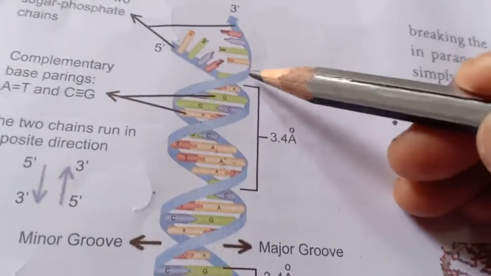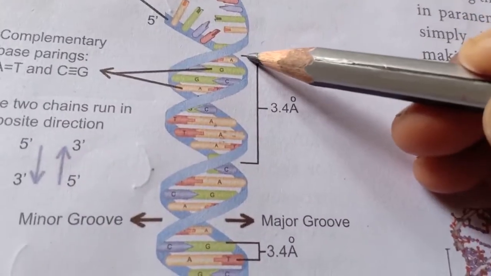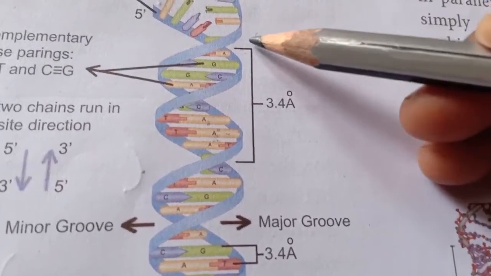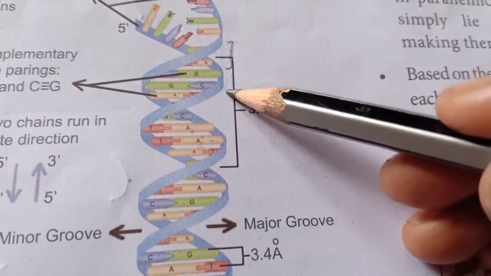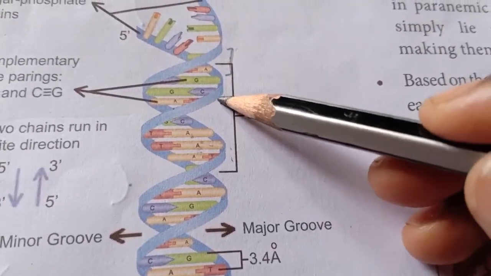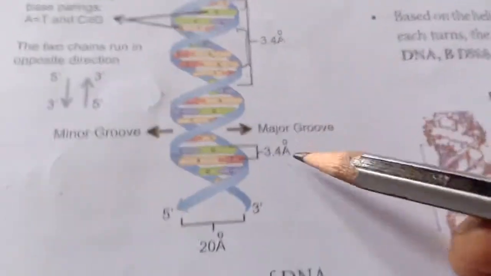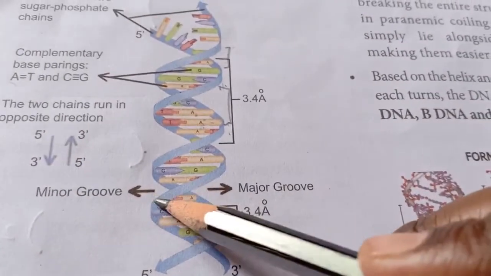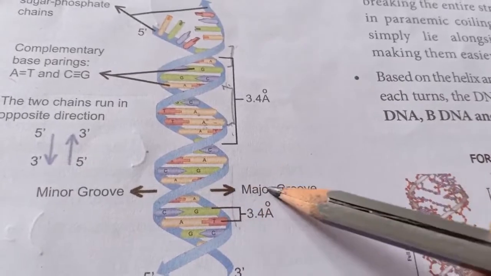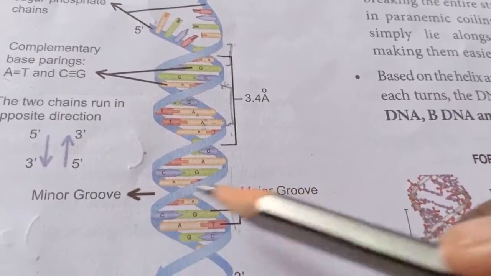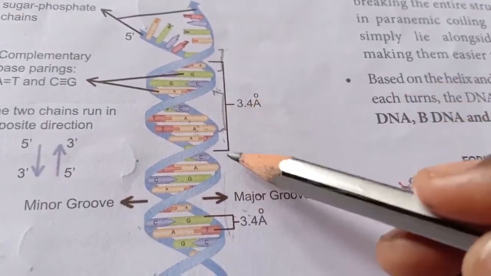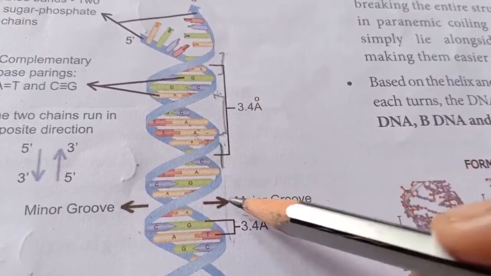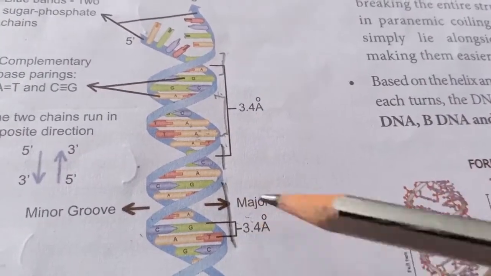See, when the DNA turns, you get a groove. Groove means depression, a depth. This is called the minor because it is of smaller length, and in the same way, this larger one we call the major groove. Based upon the angle of how they rotate, it is shown in two opposite directions. This is a smaller length which is called minor. Here you have a larger length which is called the major groove. So that would be your second point.